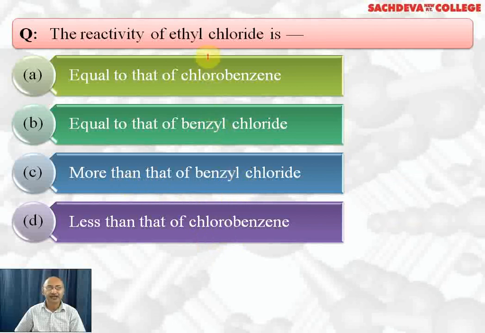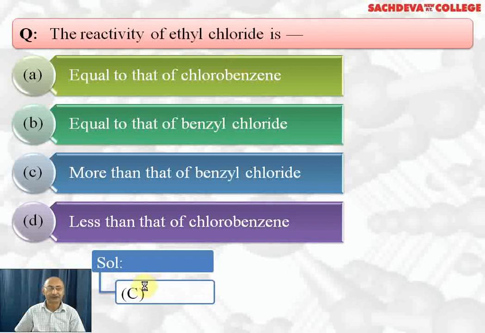The reason is that in ethyl chloride we have CH3CH2Cl. So the CH3 group is electron releasing, which will stabilize the carbocation if it is formed, and that will easily react with OH ion. The phenyl group being electron withdrawing, that is why benzyl chloride is less reactive than ethyl chloride. So the correct answer is C part.